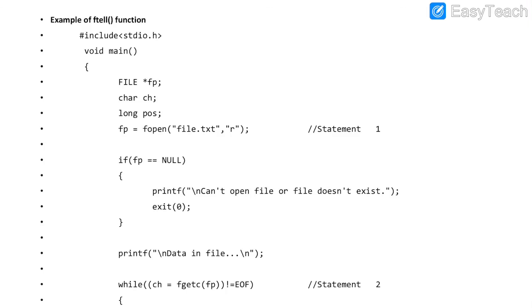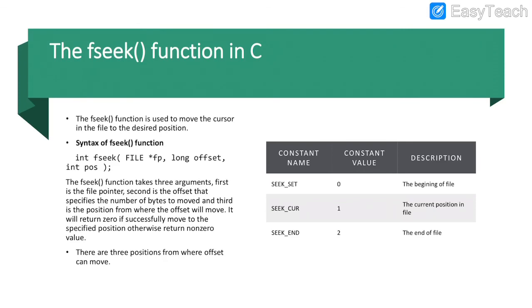If fp is equal to NULL, that means the file doesn't exist, so we end the process; otherwise we are going to print the data in the file, while ch equals fgetc(fp) until end of file, comparing the condition. And fseek is a function which takes three arguments.